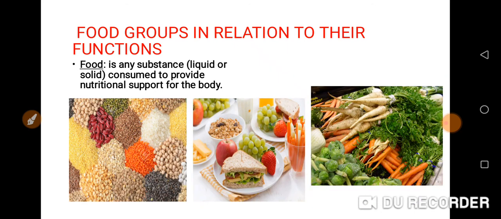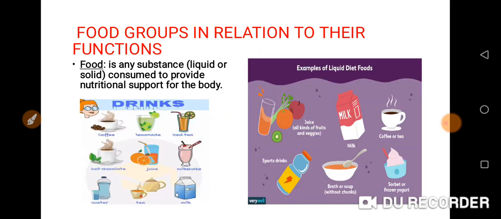Now we are still talking about food. Food is any substance, liquid or solid, consumed to provide nutritional support for the body. When you talk about solid food, we are talking about legumes and cereals. From the pictures on the screen, these are legumes. When you talk about legumes, you're talking about beans.